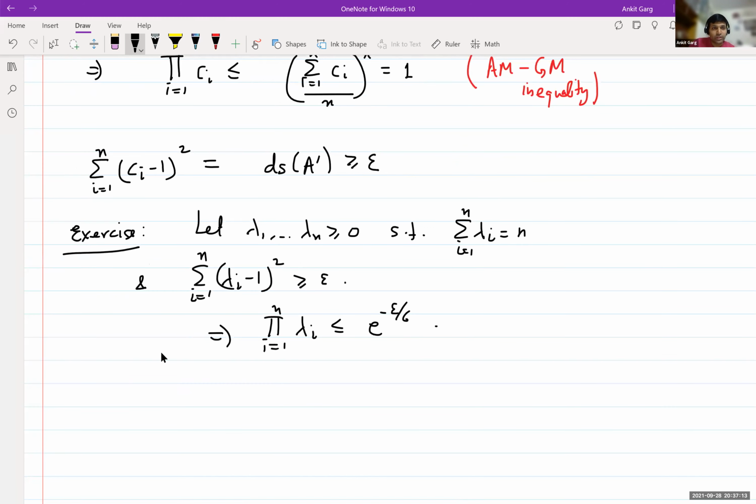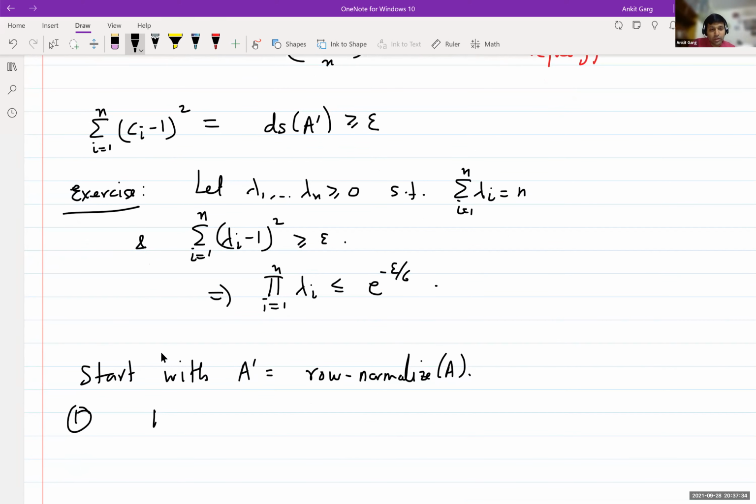So now we have these 3 steps. We start with A prime equals row normalized of A. And then the first step is that the value of this product of the diagonal entries is at least 1 over n times 2 to the 2b to the n to start with.